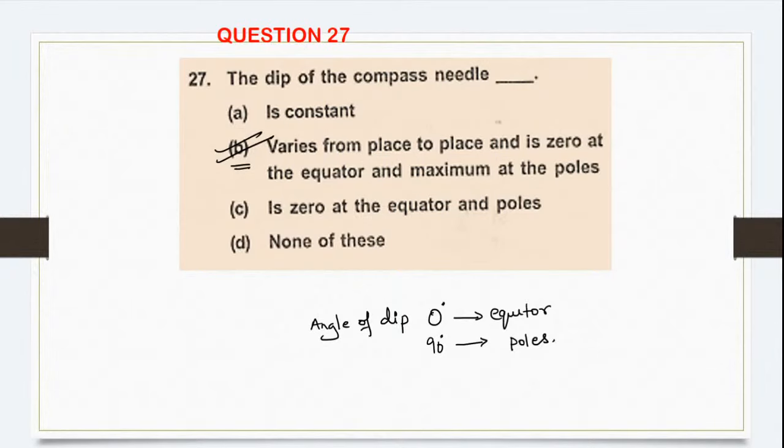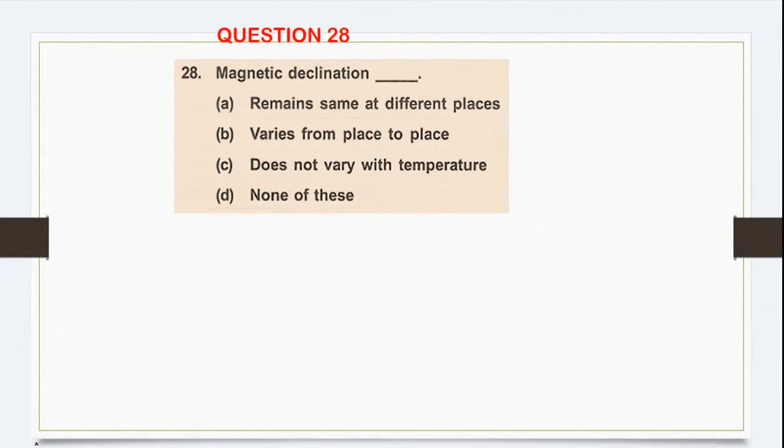Okay, next question. Magnetic declination remains same at different places, varies from place to place, does not vary with temperature, none of this. How about magnetic declination? Magnetic declination is what? If there is any magnetic field over, then this will vary from place to place. This is the correct answer. Always varies from place to place.